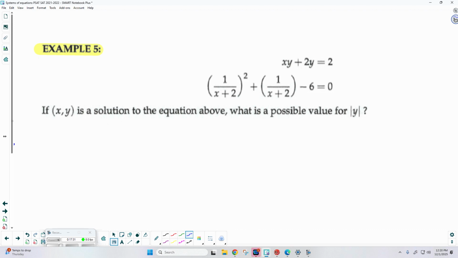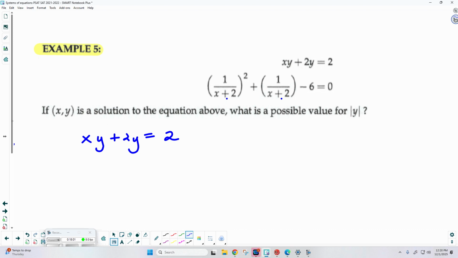Now here's the thing. This goes to show that these questions are going to be created in a specific way. If you notice something, that usually means it's a clue or a hint that can make your life a whole lot easier. Okay. Now, you'll notice in the second equation, both of these ratios is 1 over x plus 2, right? Okay. Let's go ahead and take this first equation right here, xy plus 2y